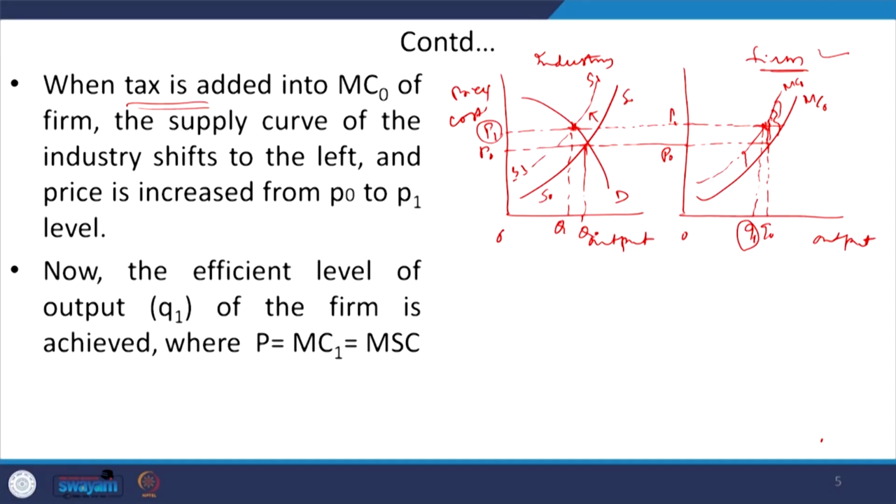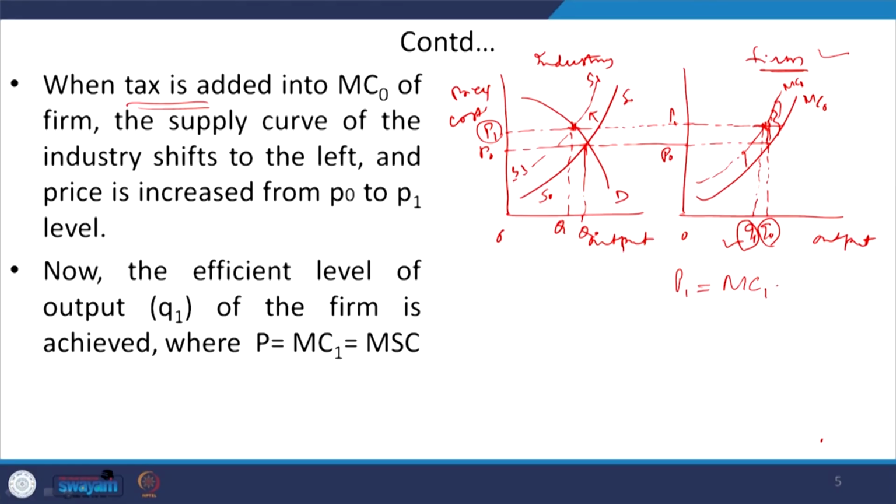Okay. And now the efficient level of output for the firm will not be Q0, rather it is Q1. So, why are we saying that Q1 is the efficient level of output for the firm itself? Because at this level of output, the price, that is P1, is equivalent to the marginal cost MC1.